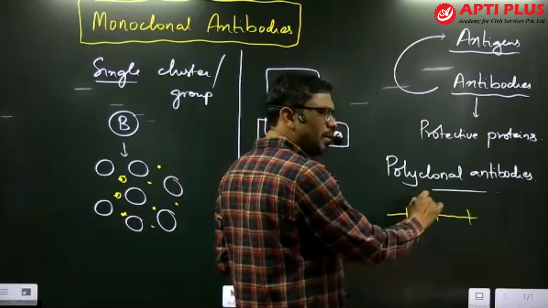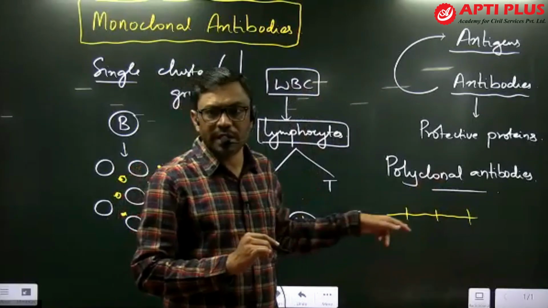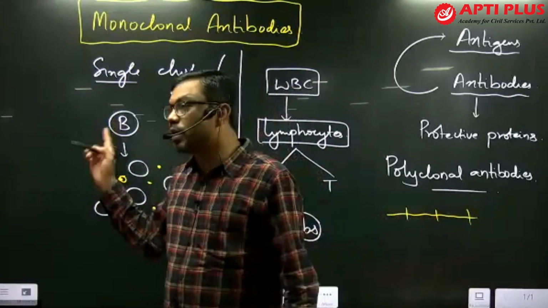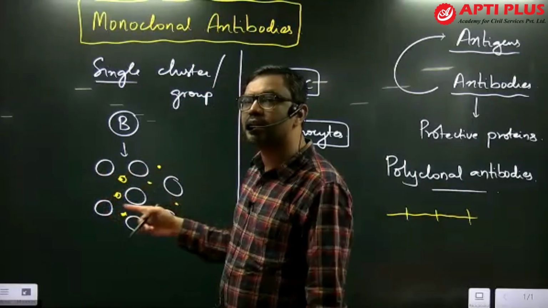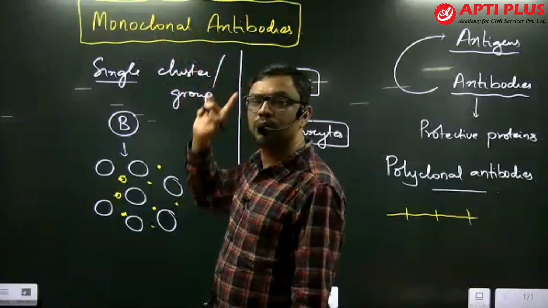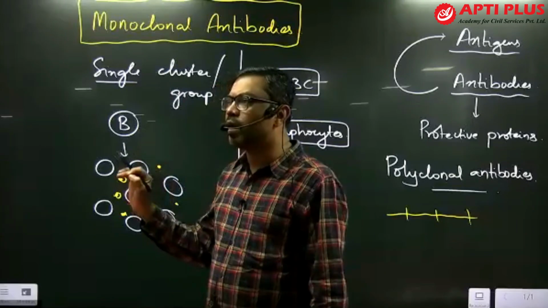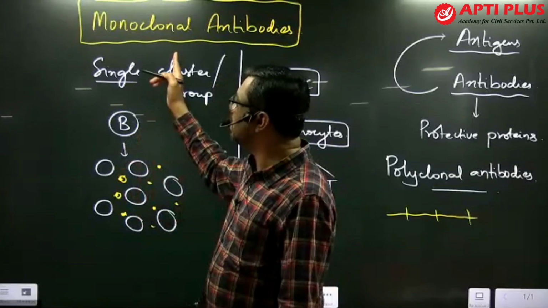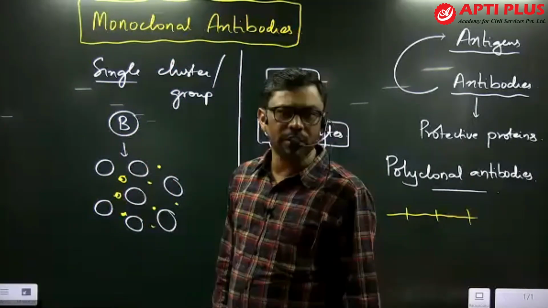Each polypeptide chain is released by an individual B lymphocyte, so they are called polyclonal. But here it is not like that. A single group of B lymphocytes releases similar antibodies, and these are called monoclonal antibodies. Otherwise, the homogeneous preparation of antibody molecules from a single B lymphocyte is called monoclonal antibodies.